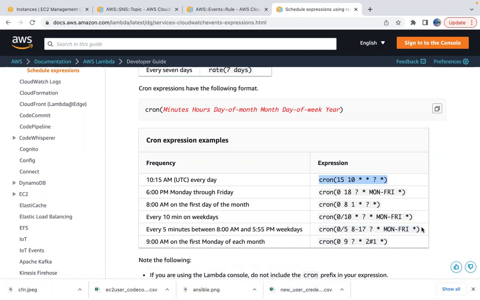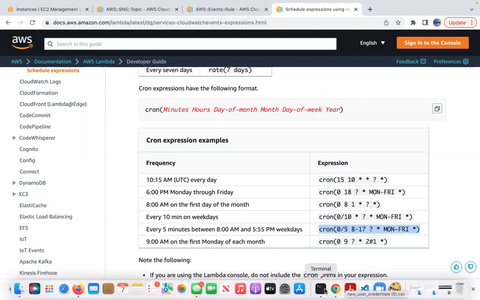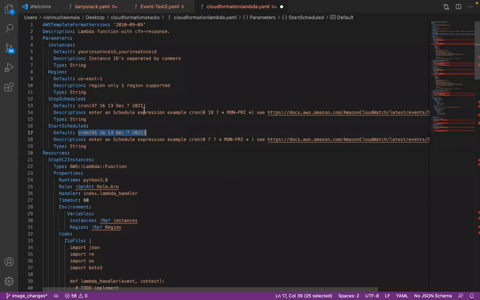But what I'm going to do, I'm going to take this one to stop. I'm going to use every 5 minutes to stop, so we will verify. To start, I'll do every 7 minutes because we cannot execute both, like we cannot create both to use the same time actually. So for the start schedule, I'm gonna start every 7 minutes. Okay, and today is Thursday, so we are good. I'm gonna do 17 and the region US East 1, that's fine.